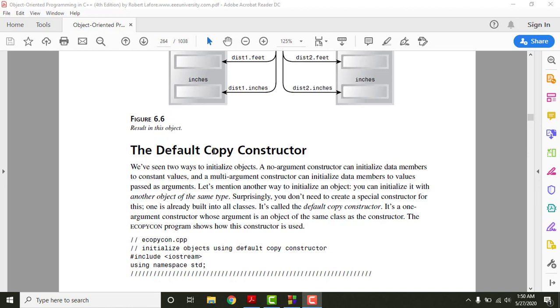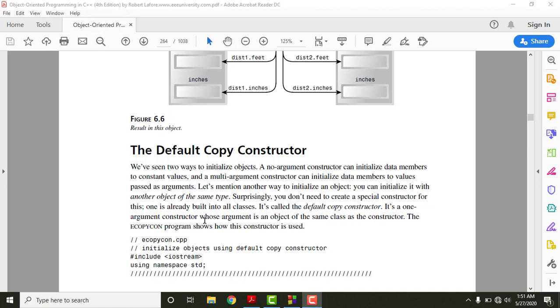And the default copy constructor is not necessary to be mentioned in the class, right? The objective of the default copy constructor is to initialize an object with another object if they both belong to the same class. So the idea is very simple: if we want to initialize one object with another object of the same class, then all we need is a default copy constructor, and the default copy constructor is not necessarily and explicitly to be defined in the class.